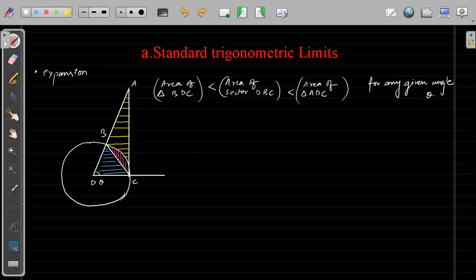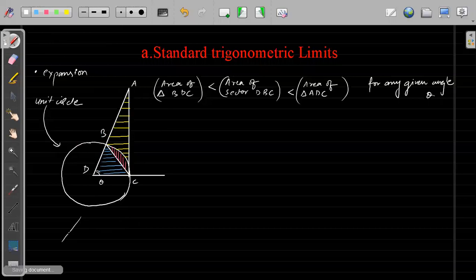So first thing is, what is the area of the triangle? I'm saying this is a unit circle, so I will mention this is a unit circle. So first, area of triangle BDC. This is D, this is angle theta, right?